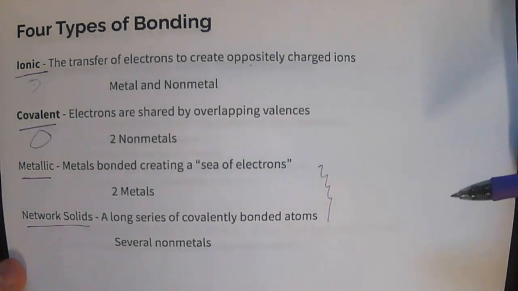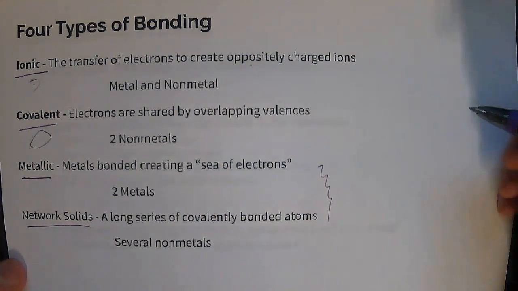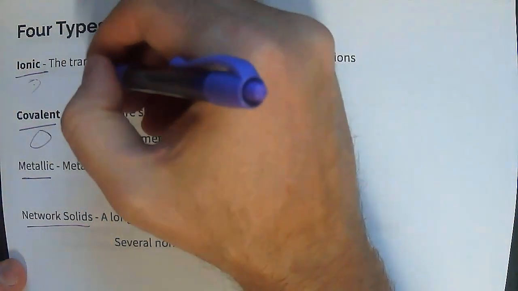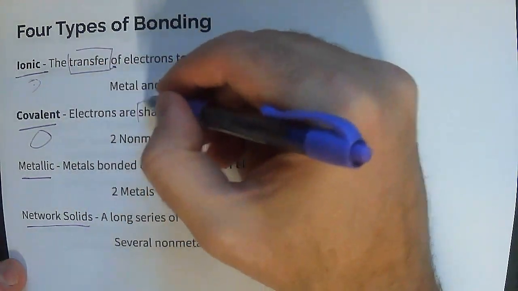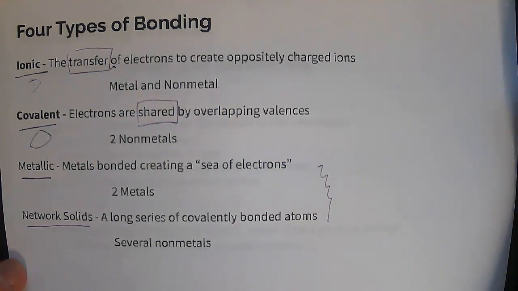You can write down all of these words and definitions, but the key thing to write down is that an ionic bond has to do with the transfer of electrons, and a covalent bond has to do with the sharing of electrons.